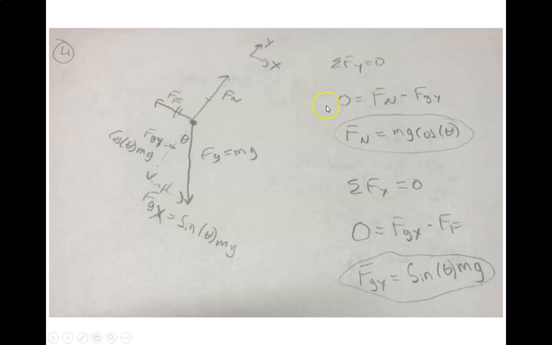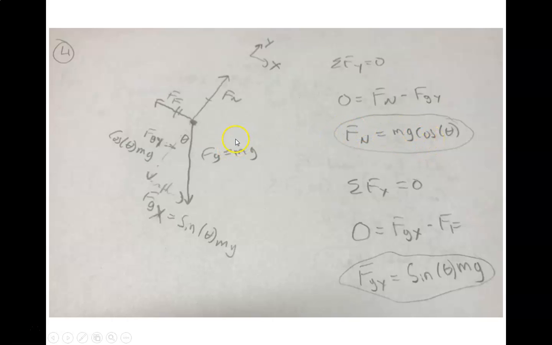So now let's look at our balanced forces. The sum of the forces has to add up to 0. It's helpful if, I can't rotate this on the screen, but if you could turn it so that this is pointed straight up and that's pointed straight left, it would probably be easier to look at. So 0 equals Fn, that's my positive, minus Fgy, and then substituting in, Fn equals mg cosine of theta.